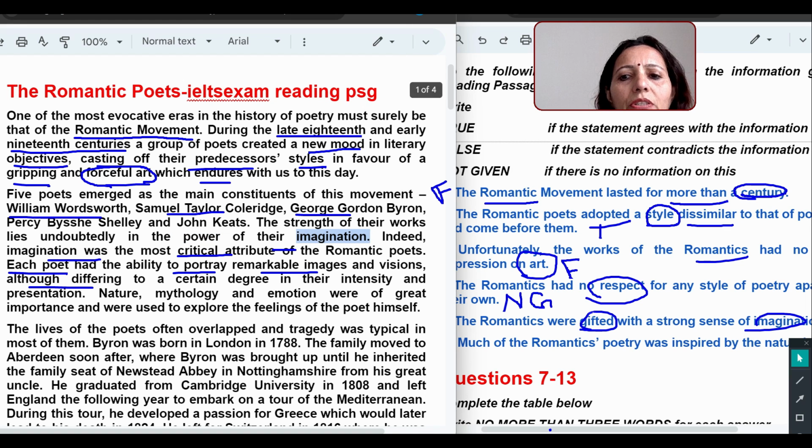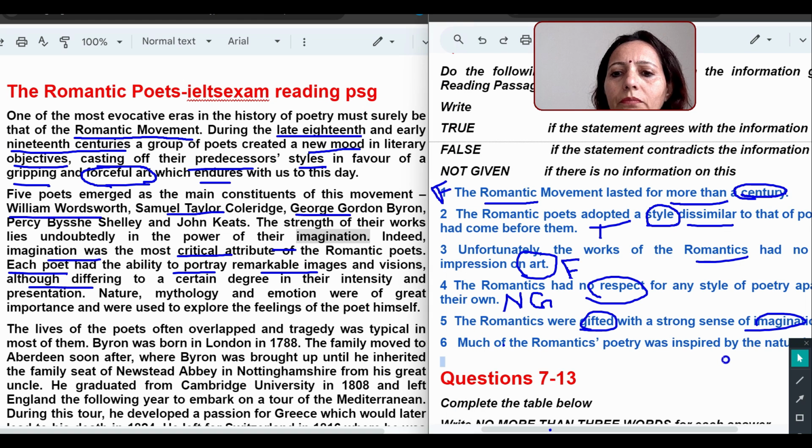See this, imagination: the strength of their work lies undoubtedly in the power of their imagination. So the answer is absolutely true.